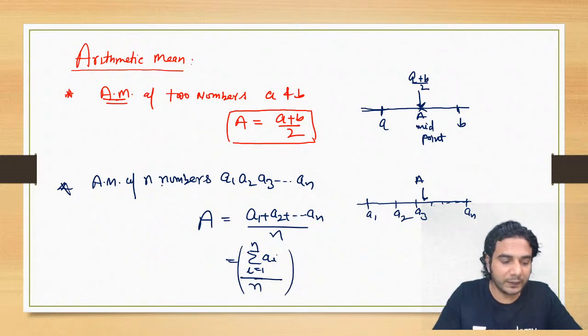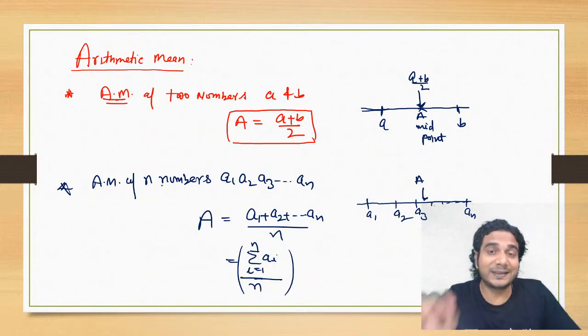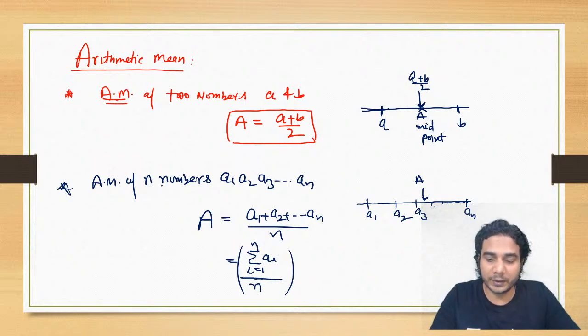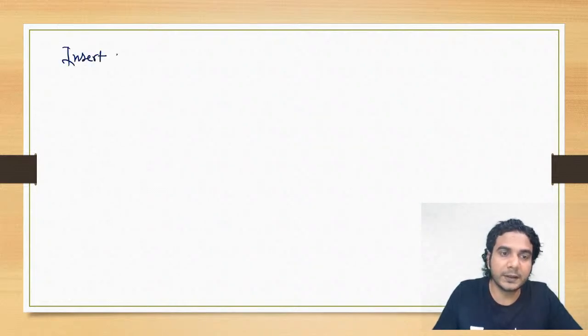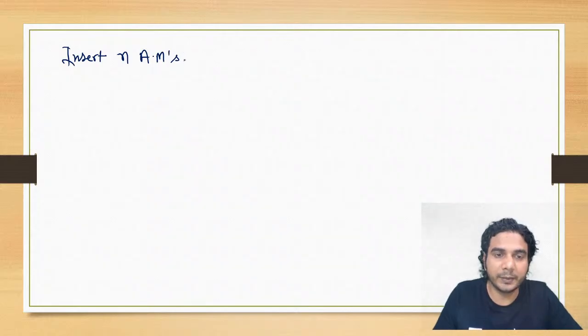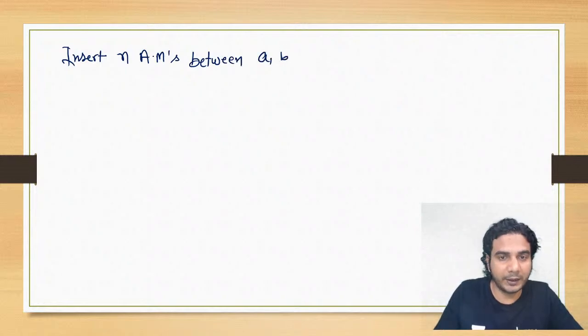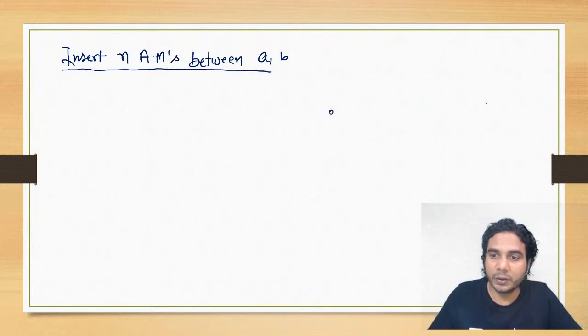Now, the main thing we are going to discuss today is inserting n arithmetic means between two numbers. All right, so let's start that. Insert n arithmetic means between A and B. So A and B are two numbers and we need to insert n arithmetic means between these two numbers.